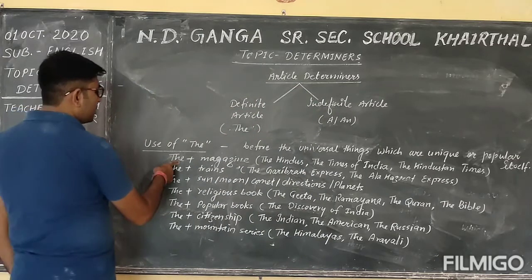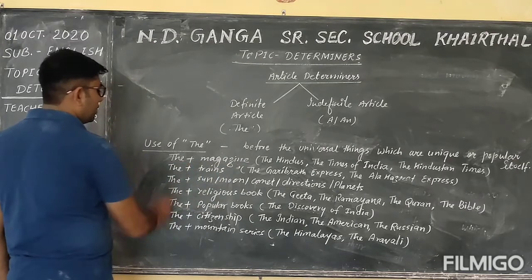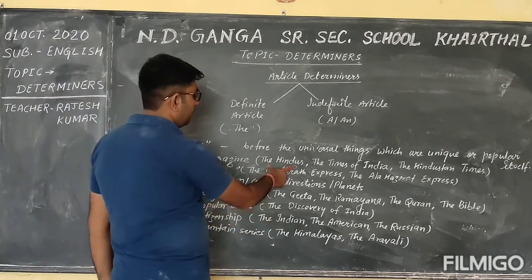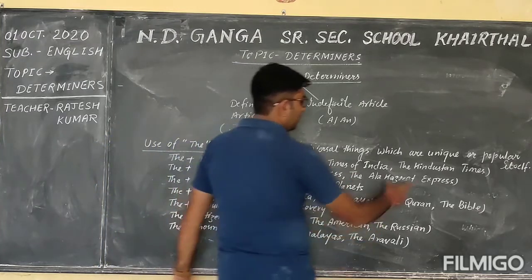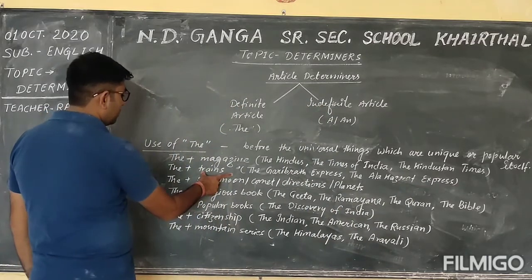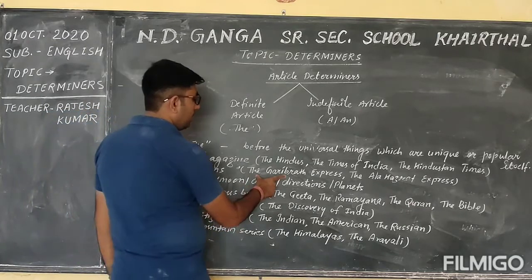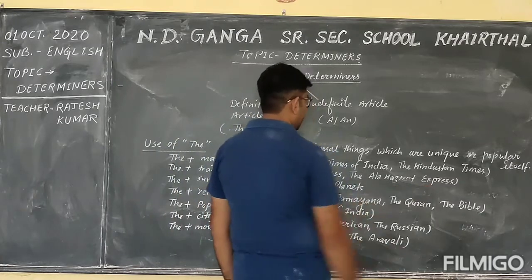So first of all, before newspapers, such as the Times of India, the Hindustan Times. Before the trains, we use article the, such as the Garib Rath Express, the Ala Hazrat Express.